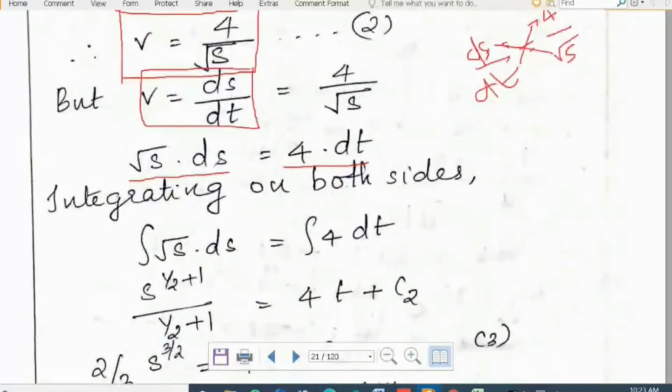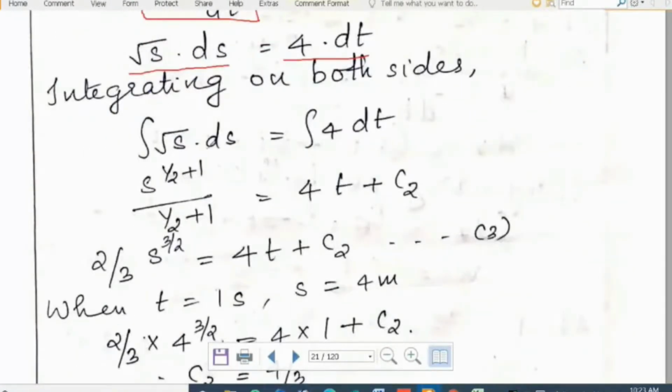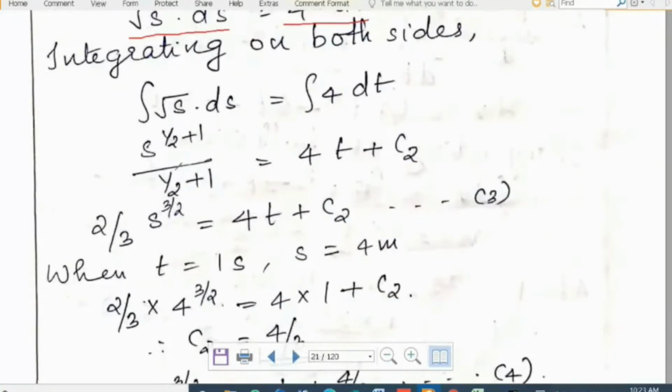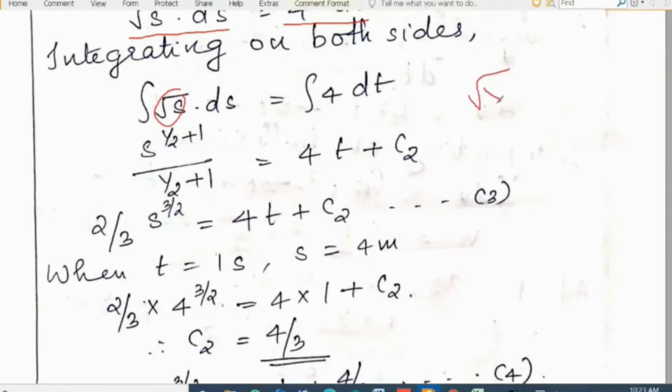Then what we have to do? We have to integrate on both sides. Integral root s into ds is equal to integral 4 into dt. Root s can be written as s raised to 1 by 2. So when you integrate, we will get s raised to 1 by 2 plus 1 divided by 1 by 2 plus 1 is equal to 4t plus c2.